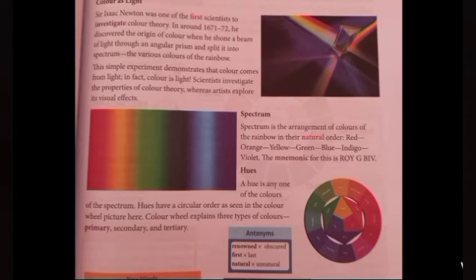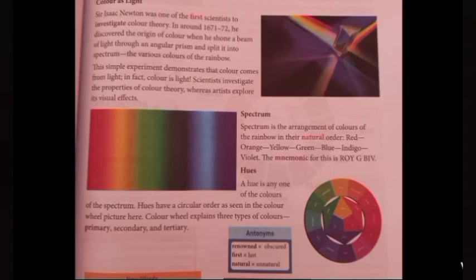Now we have to see what spectrum is, as I have told you. Spectrum is the arrangement of the colors of the rainbow in their natural order. The colors of the rainbow are red, orange, yellow, green, blue, indigo, violet. To know it in short form, there is ROY G BIV, but it is easier to know it as VIBGYOR, from backwards to front. This is how I studied it when I was a kid, but here it is given in reverse order. You can study both forms, both are easy.